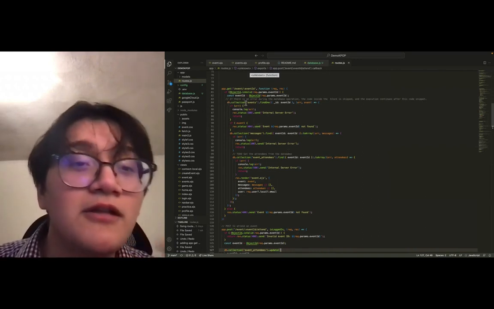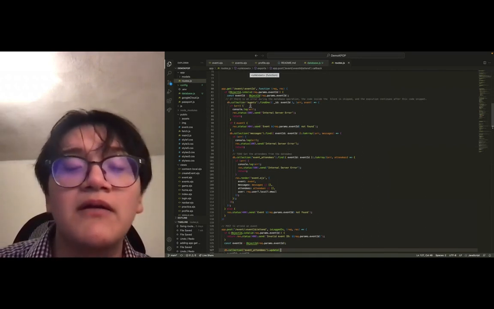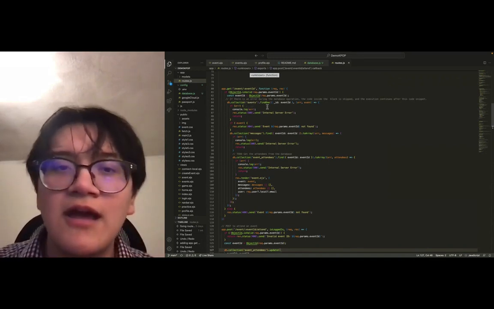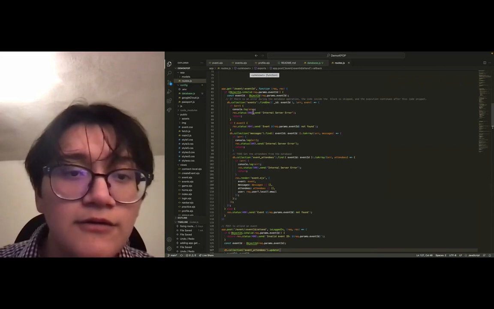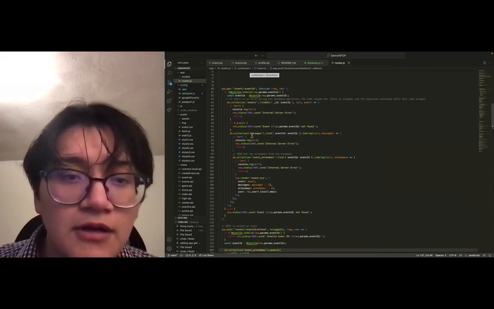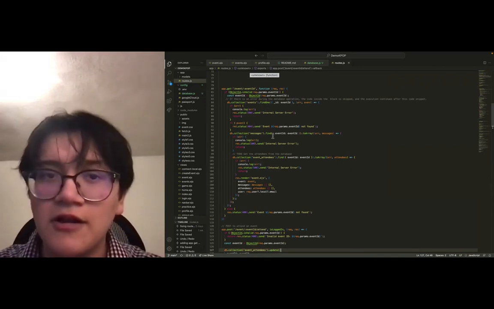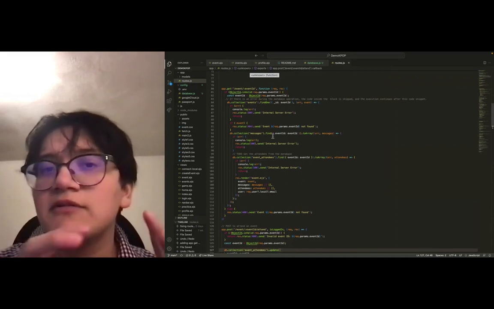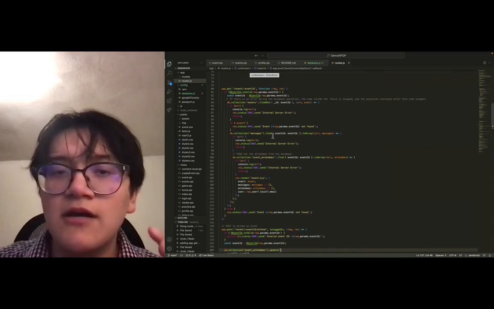And here I'm grabbing the collection for the event, so every event and that ID. Also, I'm doing the messages. When you're creating a message, you're grabbing that specific message, a collection of that message from that ID.